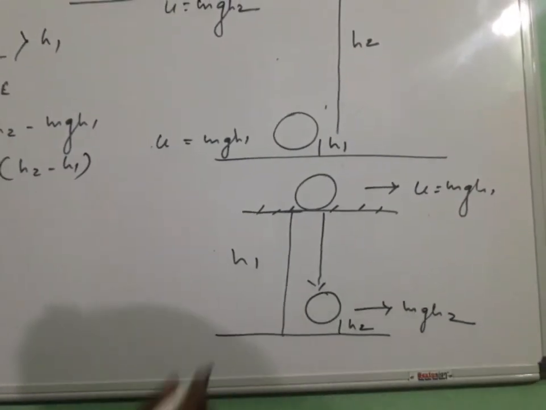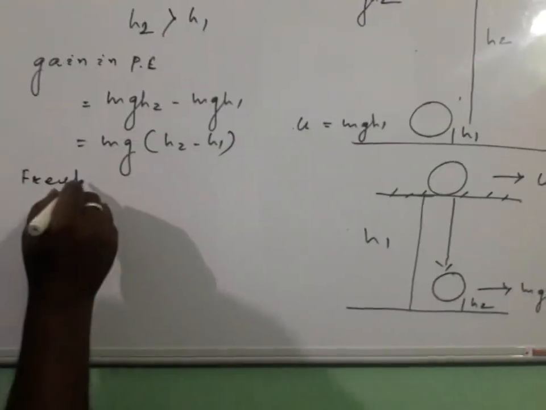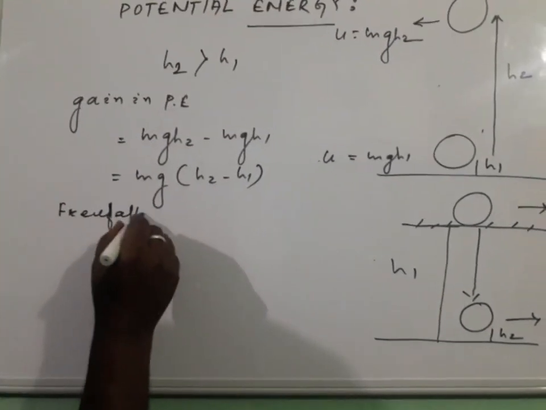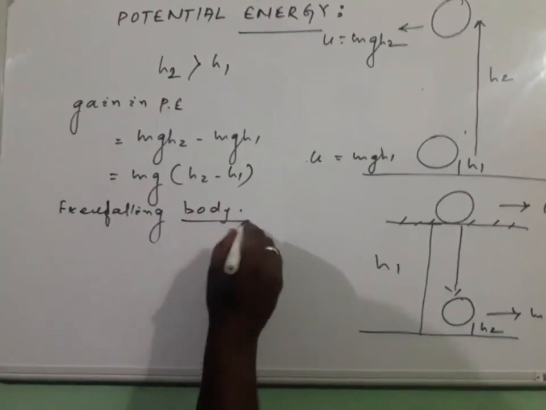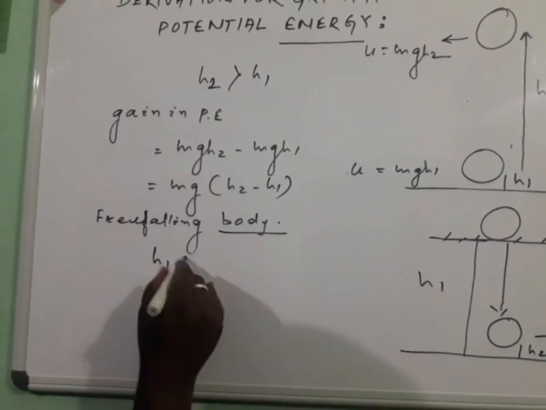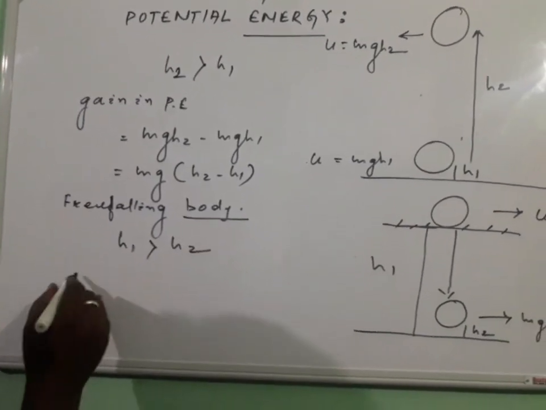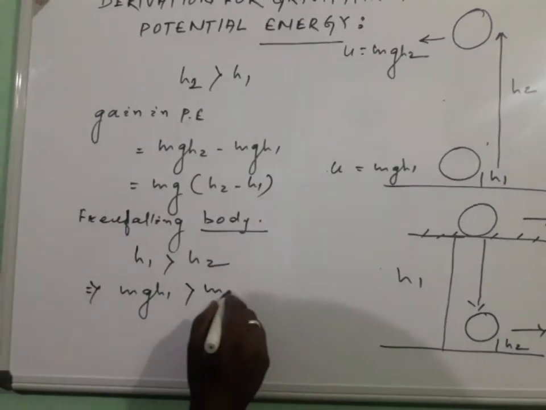So for a freely falling body falling from a height of h1 to h2, since h1 is greater than h2, mgh1 must be greater than mgh2.